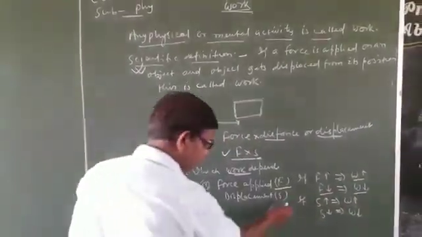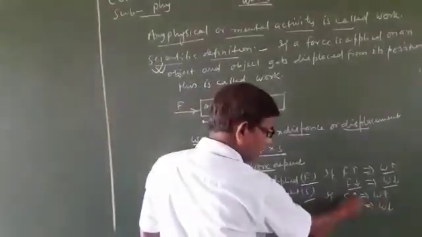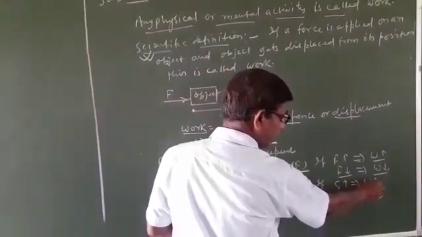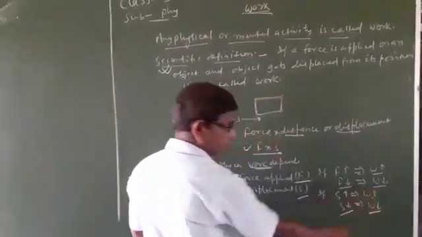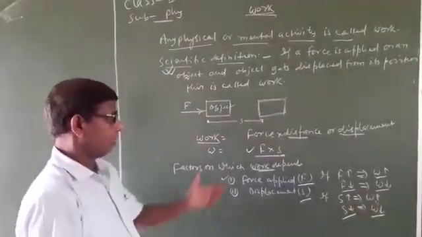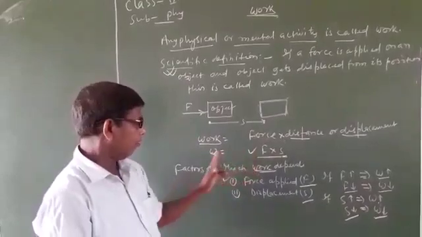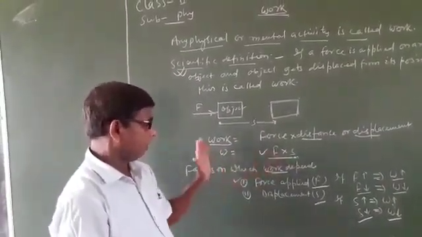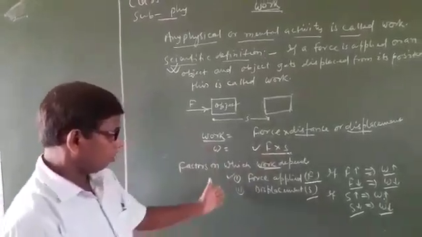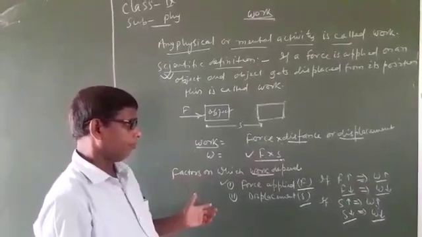And the second factor is distance or displacement. Increased distance implies increased work. If distance is decreased, this implies decreased work. This means if out of these two factors any one increases, work will increase. If both increase, in such a condition work will increase. So these are the two factors on which work depends.